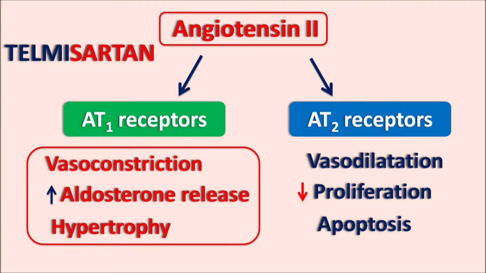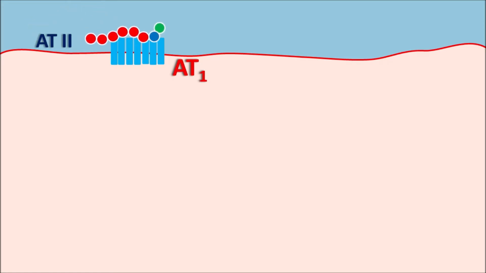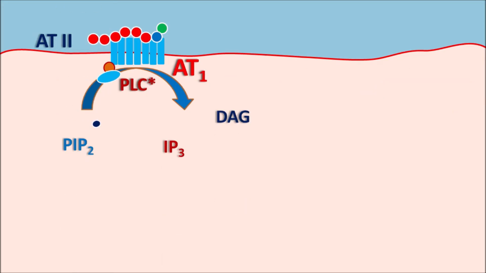Interestingly, telmisartan mainly acts on the angiotensin 1 receptors, thereby it prevents the vasoconstriction as well as hypertrophy in the vascular smooth muscle. Now angiotensin 2 is the octapeptide which can act on the AT1 receptors. These AT1 receptors are G protein coupled receptors with 7 transmembrane units. When angiotensin 2 binds to the AT1 receptors, it can activate the phospholipase C system. When this phospholipase C is activated, it can cleave the phosphatidyl inositol biphosphate into two components. One is IP3 and another is the diacyl glycerol.